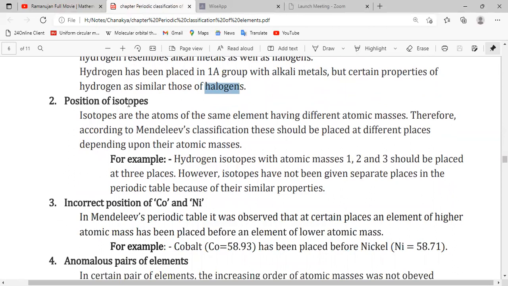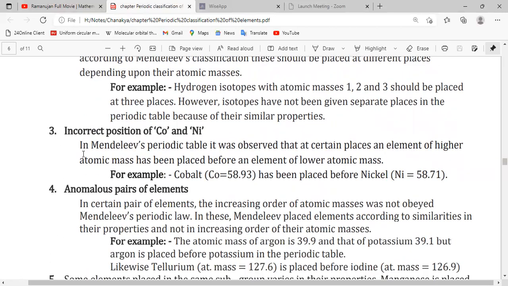See, Mendeleev's law says that elements are arranged in increasing order of their atomic masses. That means all the isotopes have to be given different positions because they have different atomic masses. Is it? But he didn't do that. So here he goes against his own law. That's why this is one of the drawbacks of Mendeleev's periodic table.